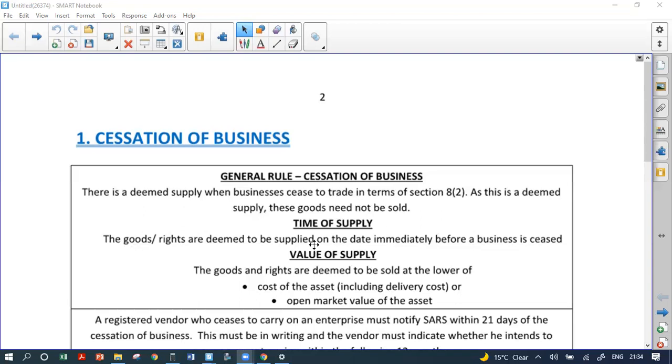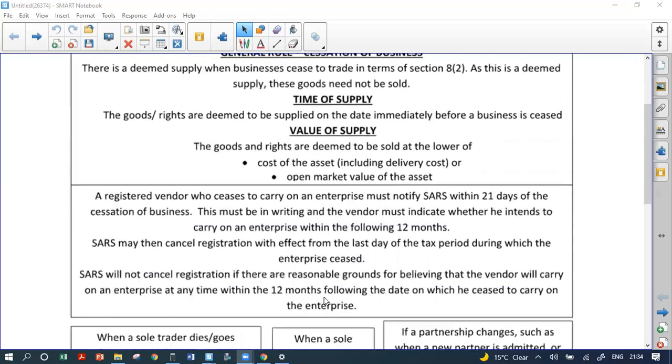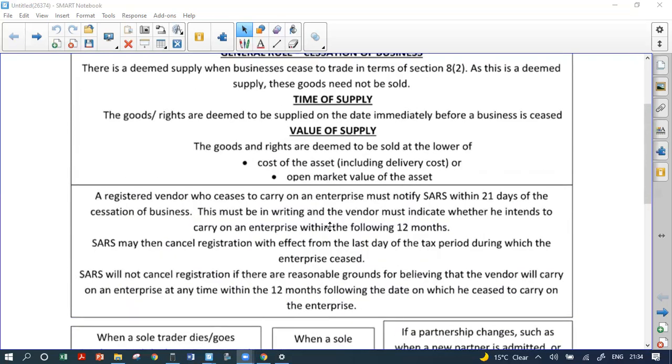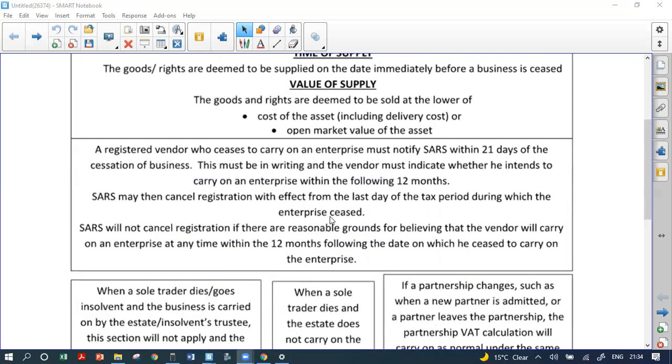As for time of supply, the goods or rights are deemed to be supplied on the day immediately before the business is ceased. So basically, the guy dies today, we stop trading today, and we deem to have sold all of the goods. The value of supply: what are we going to do? It is the lower of cost or open market value of an asset.